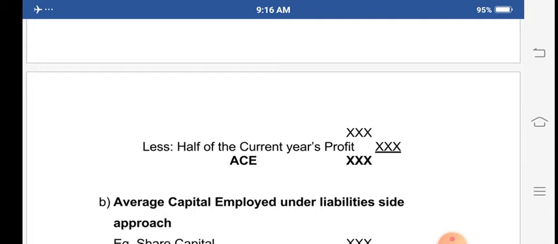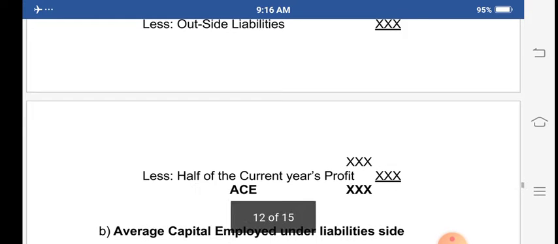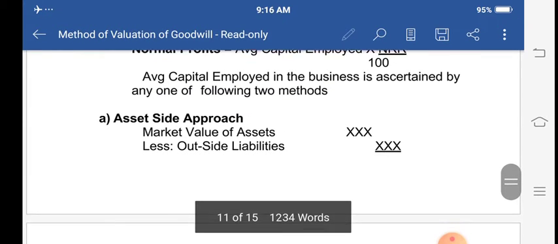From that, less half of the current year's profit. You have to subtract the current year's profit, which they will give. After that you will get the average capital employed. Like this you have to calculate the asset side approach.